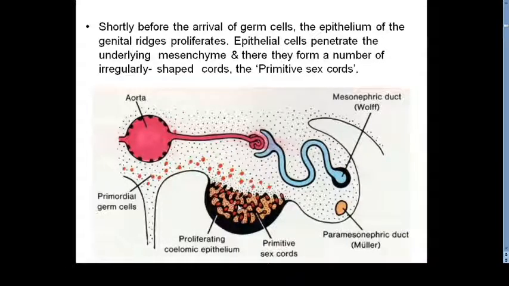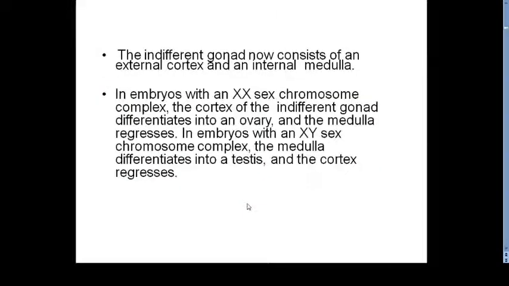We will see how. What is the triggering factor which is helping this indifferent gonad to form either testes or ovary? Clear? So this is the indifferent stage of gonad. We have the outer cortex and the internal medulla, and depending upon whether it is XX or XY chromosome, accordingly the medulla will regress or the medulla will differentiate into the testes.